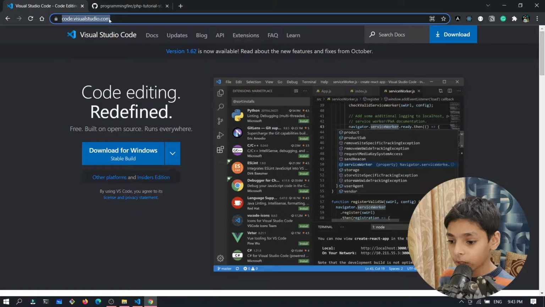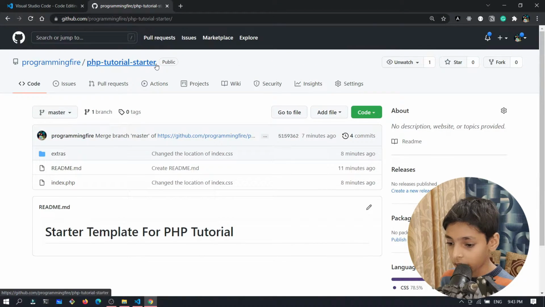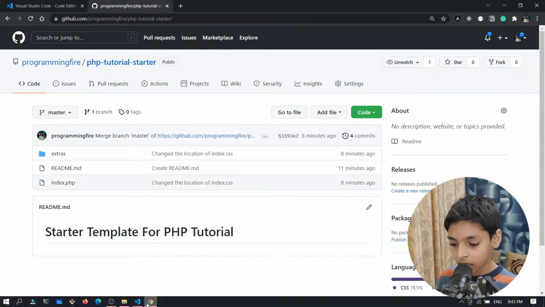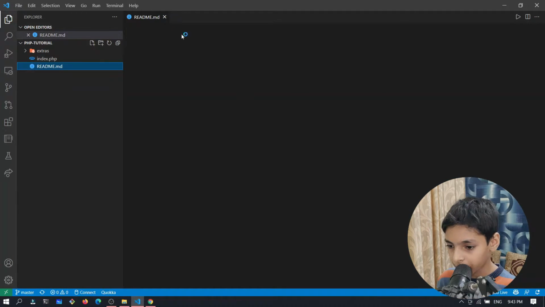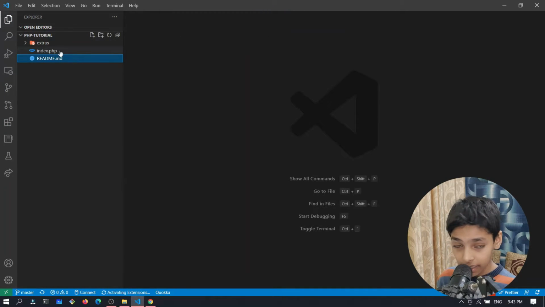Okay, and I'm going to be using a starter template, which is the PHP tutorial starter. You can just download the zip file, and it's going to give you starter code to get started. Now, when you have the zip file, you can just open the folder with Visual Studio Code, and you're going to get these three files. You can ignore readme.md because it's just a readme. You totally don't need to worry about this. But look at this index.php.